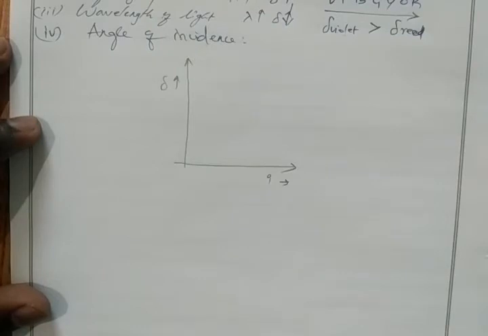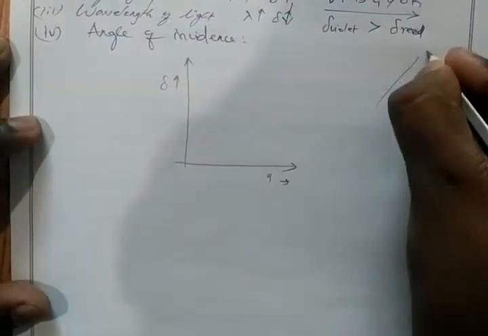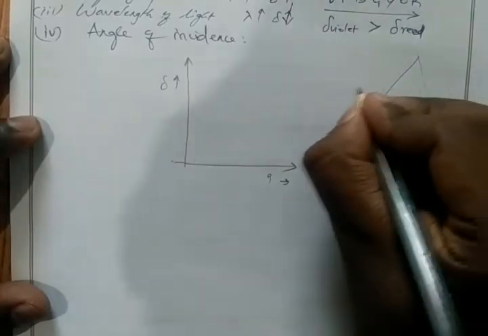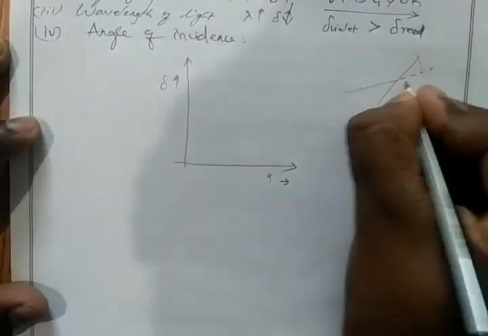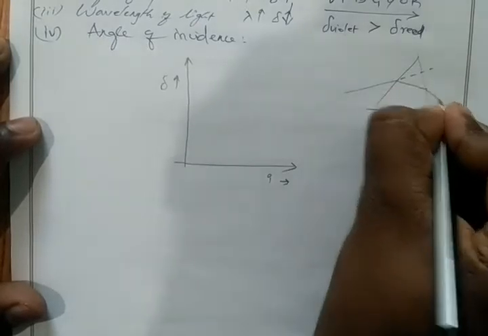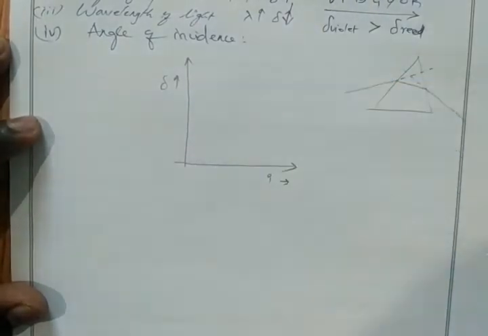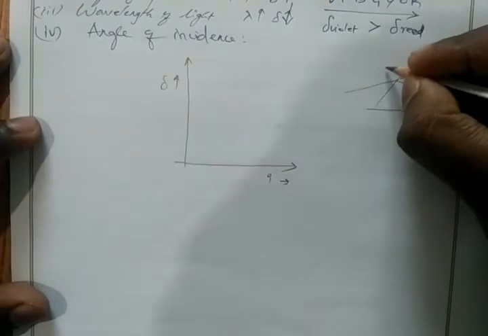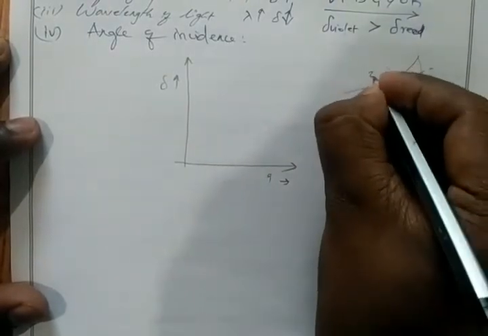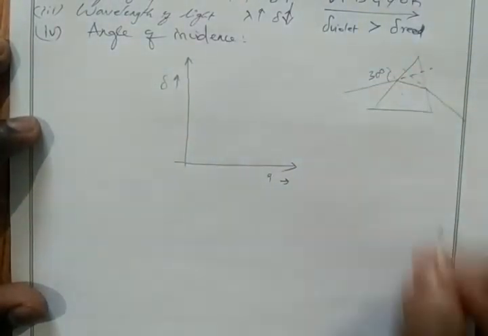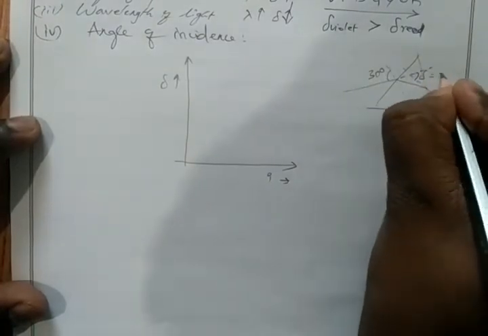So now what will happen, for one particular incident angle, the angle of deflection is equal to angle of incidence. Okay, if you take a prism, for one particular angle, the angle of incidence, for example, if I take 30 degree, is equal to the angle of deflection.